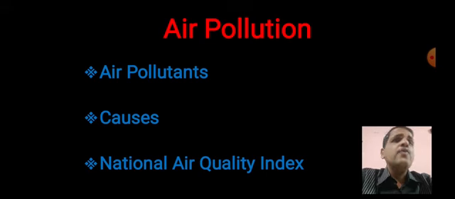Without air, without oxygen, we can't remain alive for a single minute. So air is very important. Now first of all we will see which are the air pollutants. When we see which are the air pollutants, we come to know that industry, transportation, agriculture, consumer and commercial products, commercial and residential heating, and some other types of air pollutants are there.